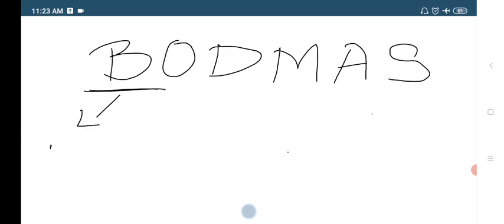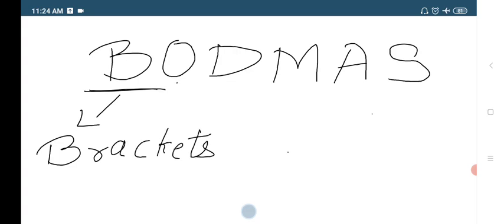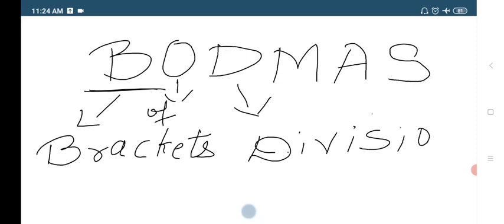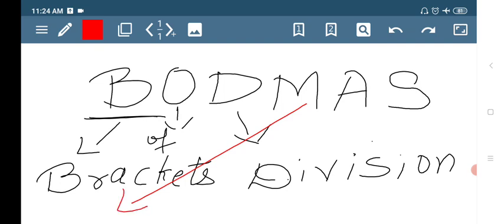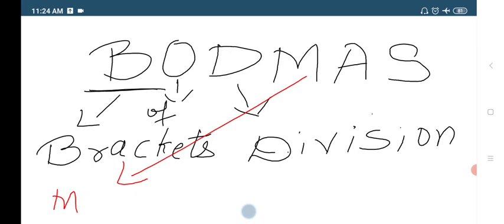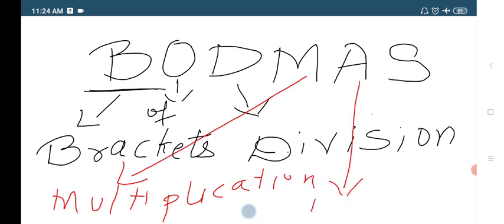BODMAS rule. B stands for brackets, O for of, D for division, M stands for multiplication, A for addition and S for subtraction.